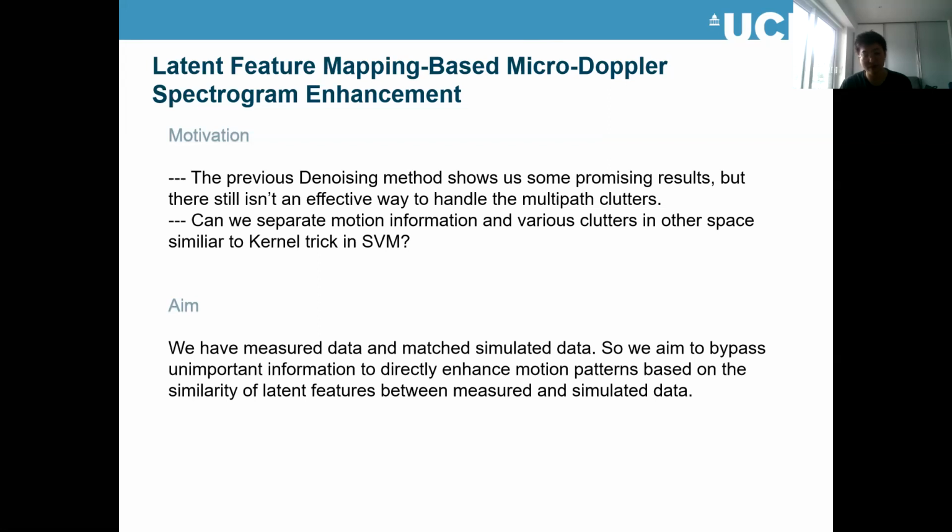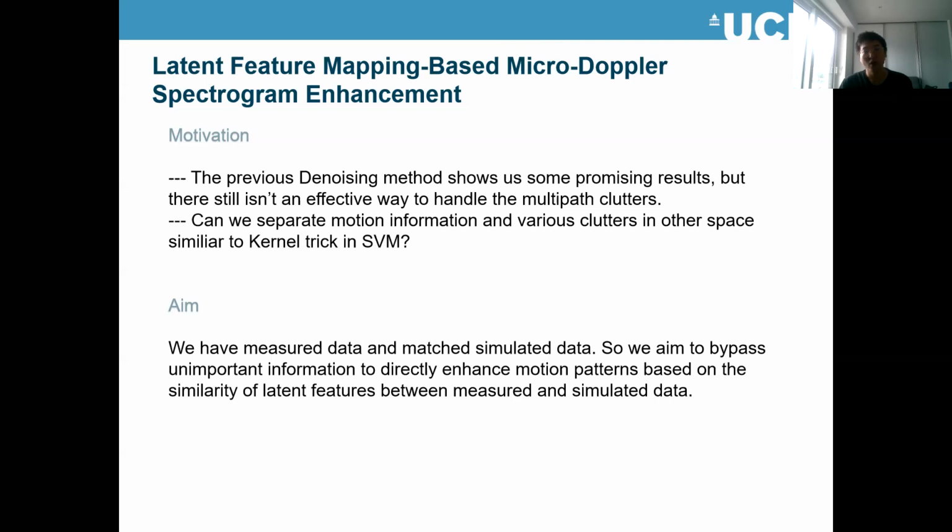If you remember the previous framework, we only extracted the clusters, those noise, from the region where no activity happens. But multipath clusters are always mixed with motion information. So the challenge here is that it's very challenging to separate the motion information and multipath clusters from the mixed signals.